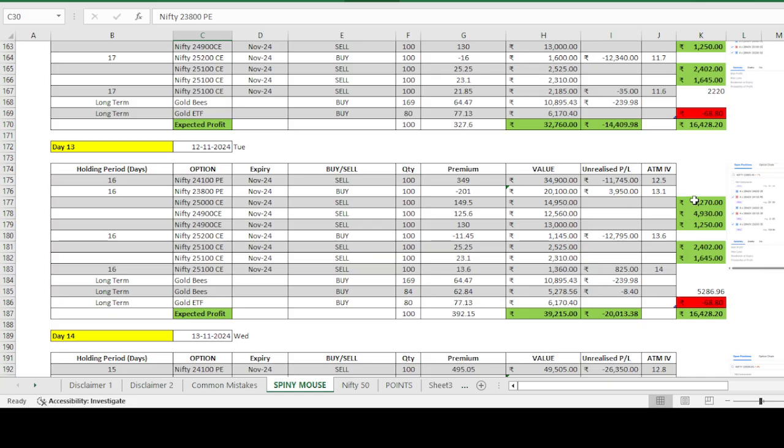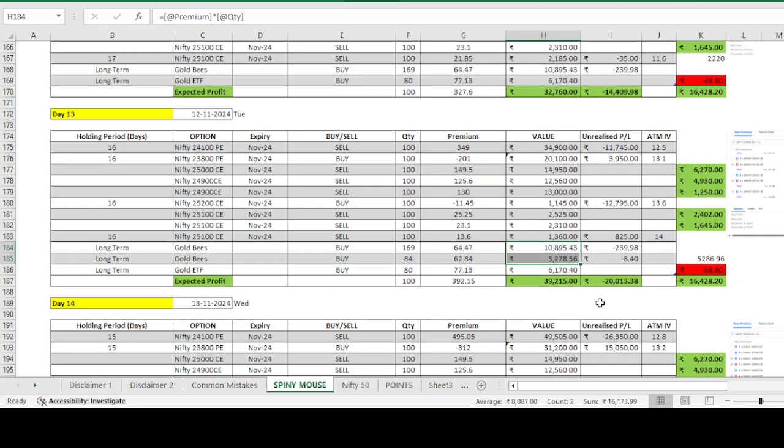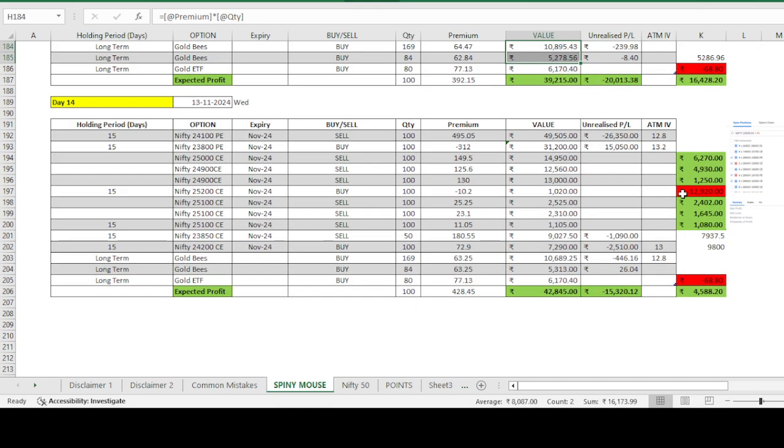Here these are the profits which we booked earlier. It's around 16,500 rupees, and with that we bought Gold BeES and we pledged the amount. Yesterday, to shift the position, I booked the loss which I was carrying earlier, the 25,200 CE, and another position I closed at 25,100 CE.